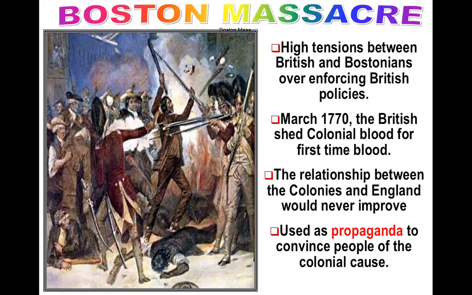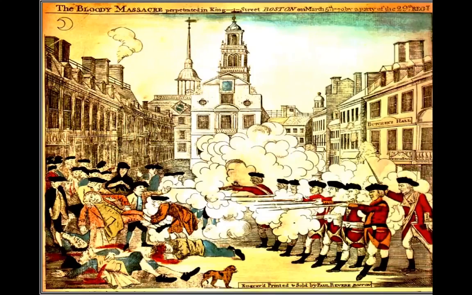Well, these tensions hit a high point in March 1770, the first time the British shed colonial blood. You guys know the story. The colonies would never, ever improve after this. And there is a picture right here. Of course you've seen this before. The Bloody Massacre is what it was called.